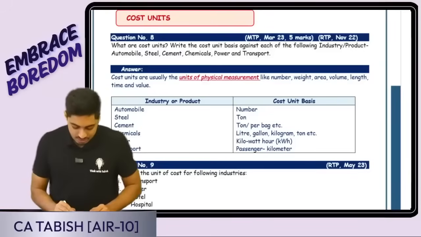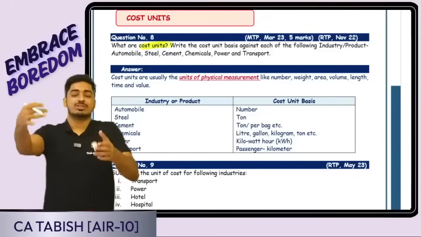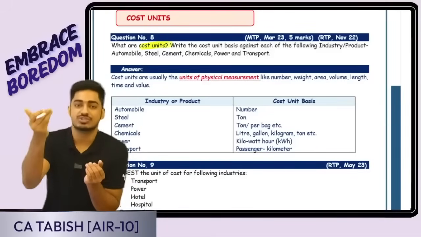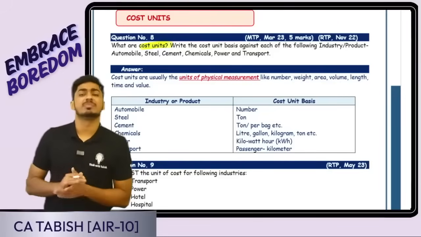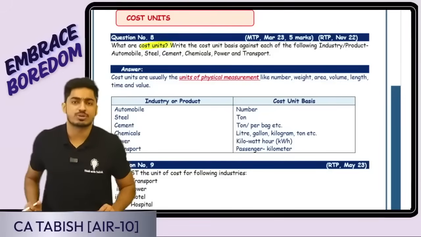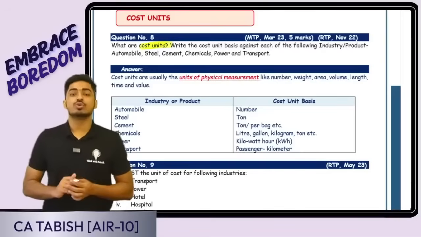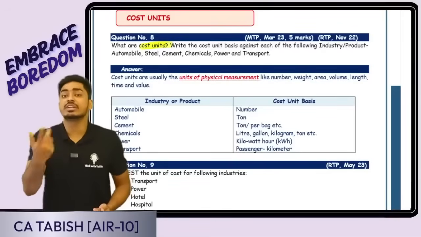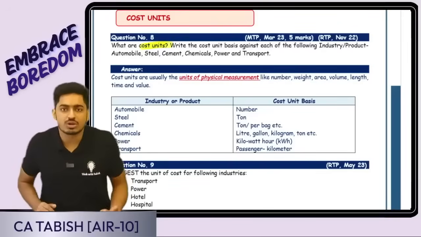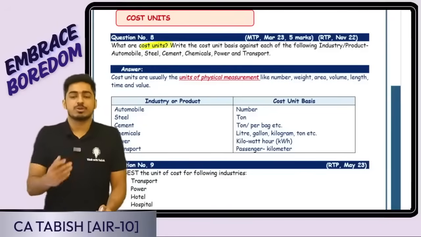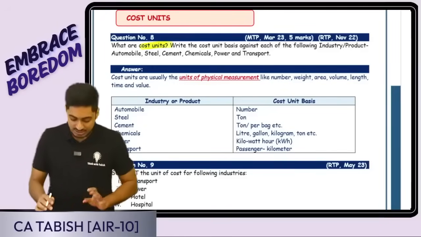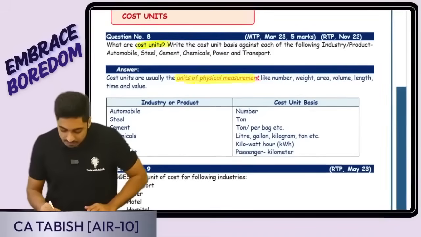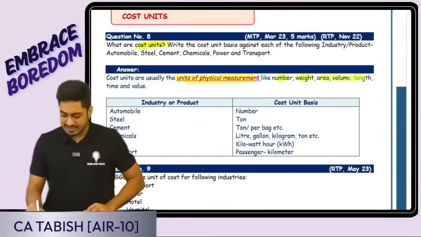Yes, everyone. The next question is, what is cost unit? It is the unit of measurement in which cost is measured. Say, for example, you go to a market, purchase tomato. How do you want the cost of a tomato? Per kg of tomato. You go purchase steel. How do you want the cost? Per ton of steel. Purchase cement. Per bag of cement. Say, for example, you purchase a mobile. Per mobile. That is the cost unit. Yes or no, everyone? It is the unit of measurement. It can be number, weight, area, etc.